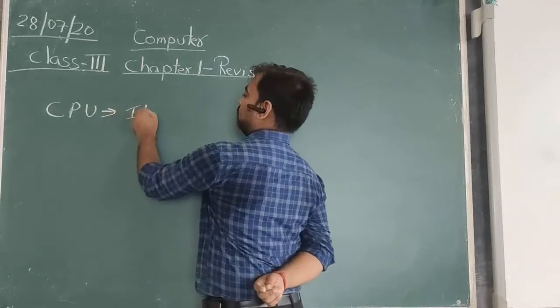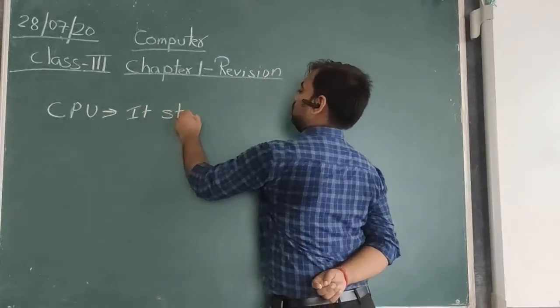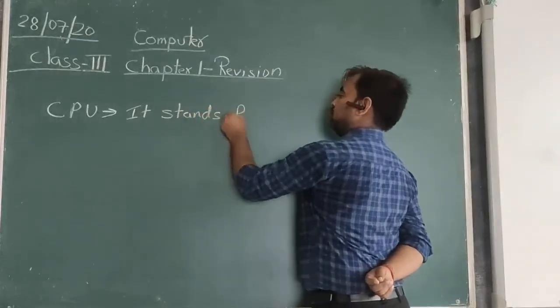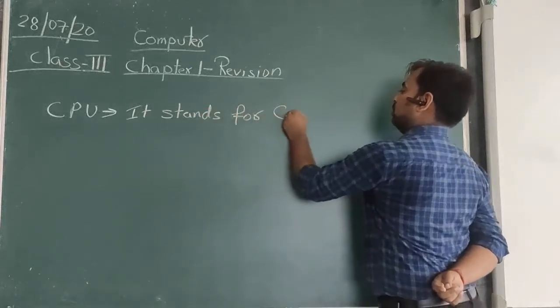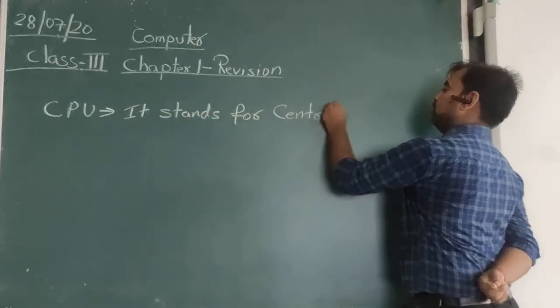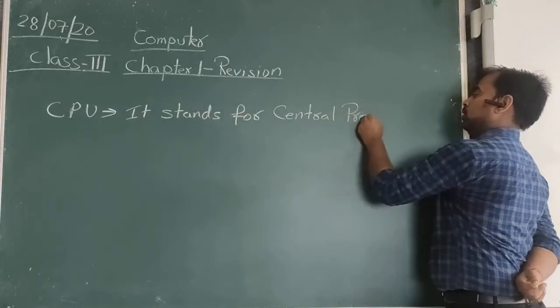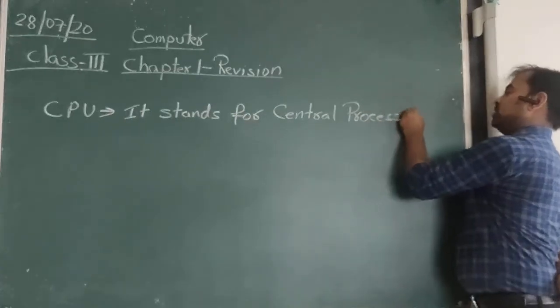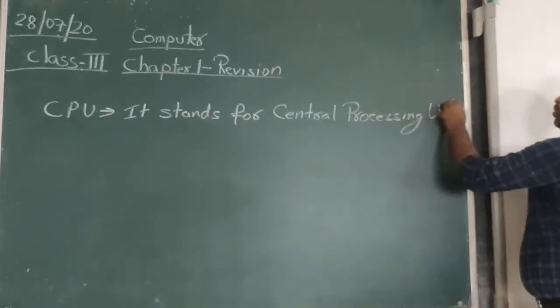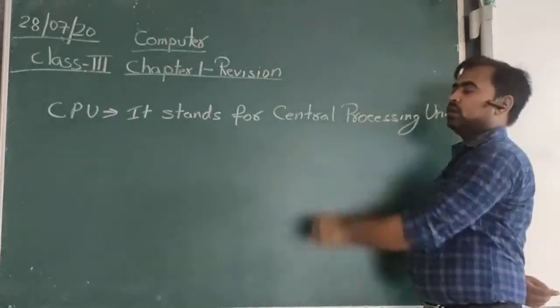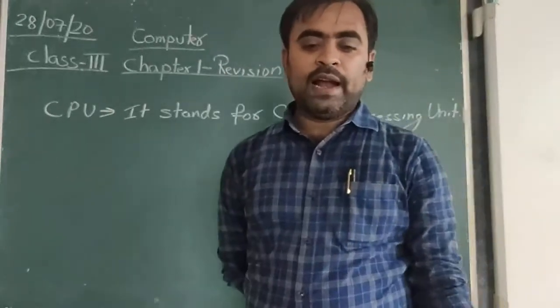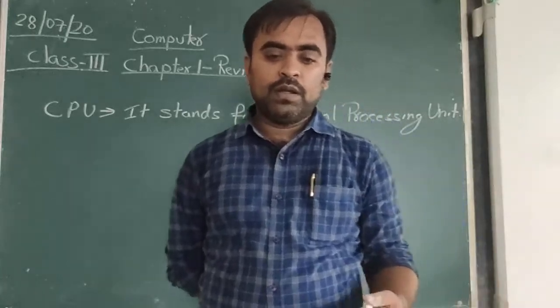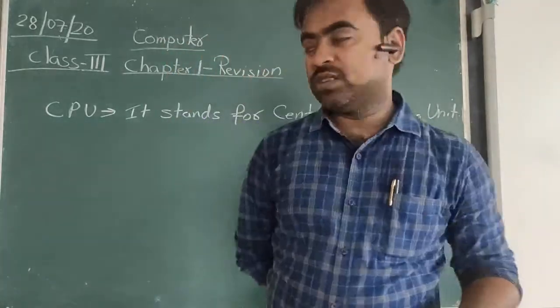The CPU stands for Central Processing Unit, and it is the main part of the computer system.